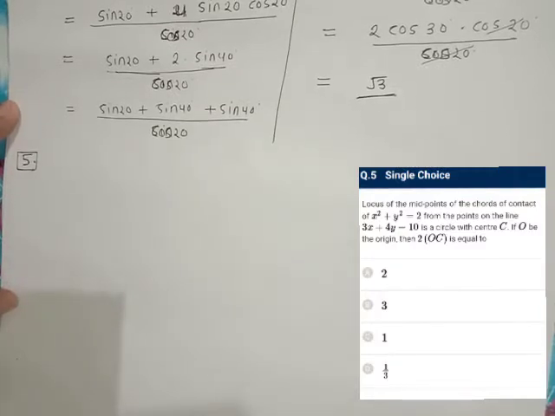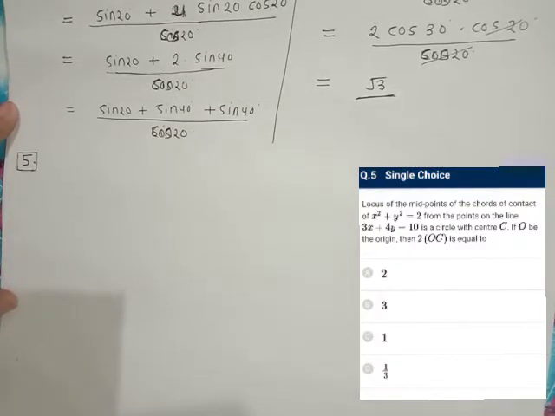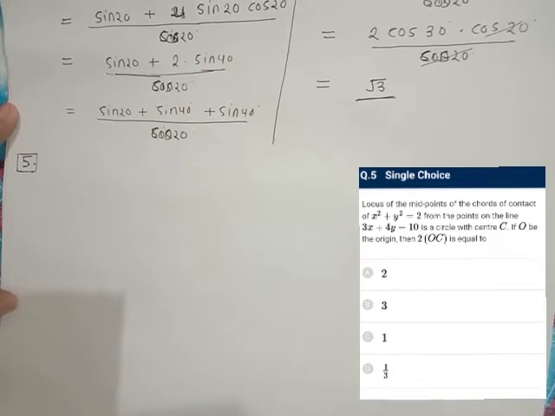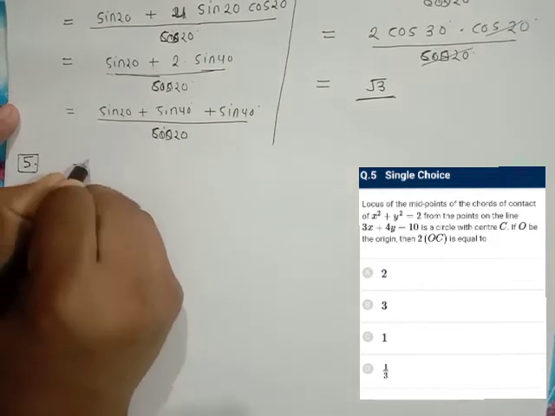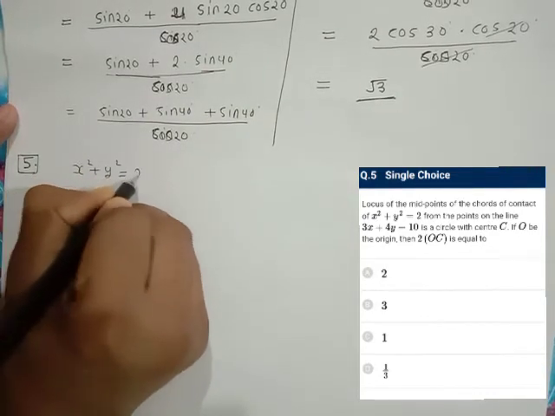Question number 5. Locus of the midpoints of the chords of contact of x square plus y square equal to 2 from the point on the line given is a circle with center C. If O be the origin, then 2OC is equal to. So our curve is x square plus y square is equal to 2.